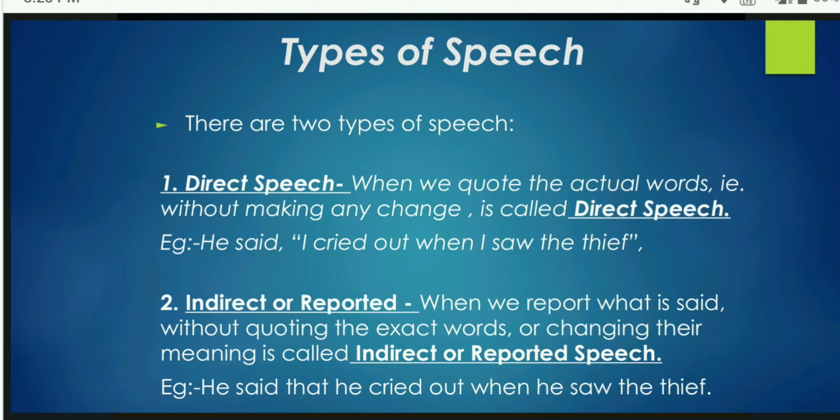When we report what is said by the speaker, that is indirect or reported speech. So when we report it, we will not be using the exact words or actual words of the speaker, but the meaning should not be changed. Here you can see how it is changed from direct to indirect. In indirect speech, it is, he said that he cried out when he saw the thief. So that's the difference between the two types of speeches, that is direct and indirect.